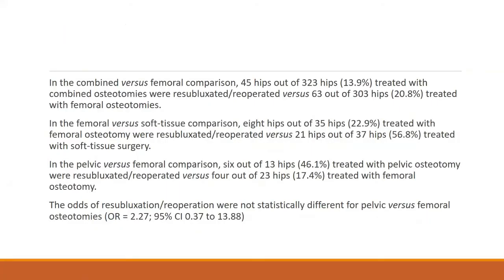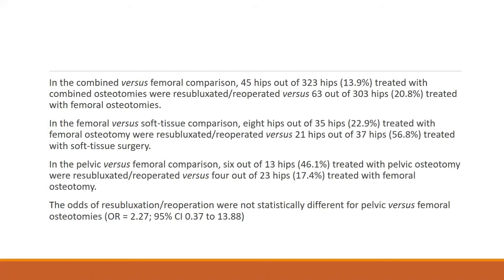In the combined versus femoral comparison, 45 hips out of 323 hips, that is 13%, were shown to have resubluxation or reoperations, versus 63 out of 303 hips that were treated with only femoral osteotomies. And in the femoral versus soft tissue comparison, the patients that were treated with femoral osteotomies showed less resubluxation or reoperation, versus the 21 hips out of 31, that is 56% of patients, showing reoperation or resubluxation after soft tissue surgery.